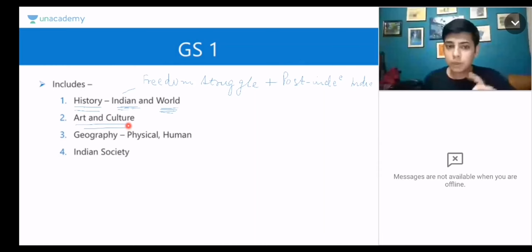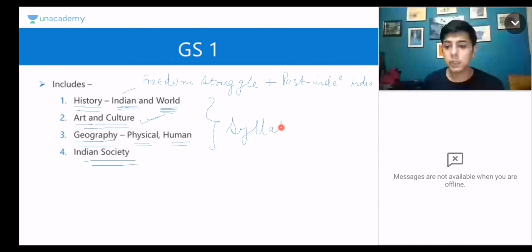We are talking about GS1, we are talking about mains. In mains, you can see we have art and culture in the syllabus. Then we have geography. Geography is of two types: physical geography and human geography. And finally, we have Indian society. All of these four, if you look at the syllabus, we can broadly divide the GS1 syllabus into these 4 topics. We will be touching on each and every topic. Okay, so let us start.